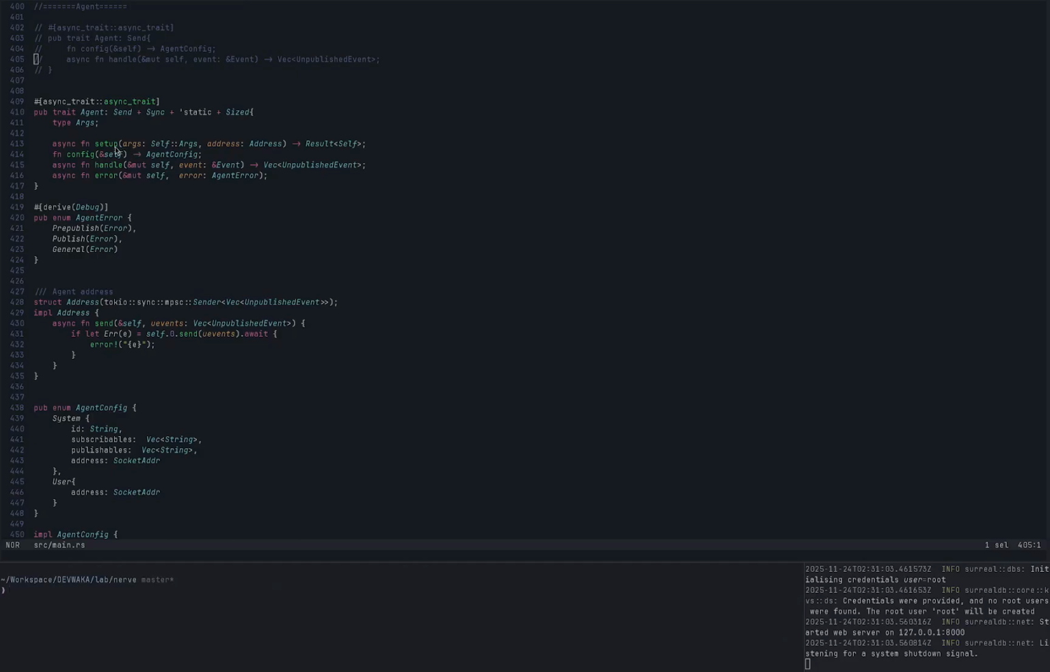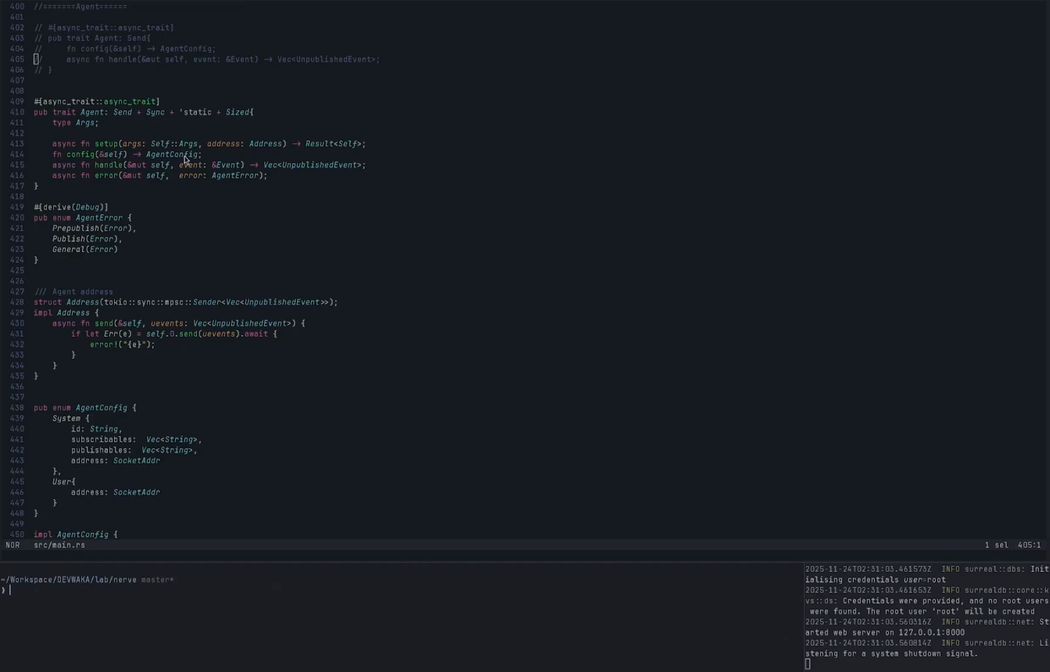You give us a setup function, something for us to call that will let you know that we are trying to set you up or start you up. We provide you the args and an address. This address is what you will use to publish an unpublished event. We'll talk about unpublished events later, but before that, we need to know how you are being configured.